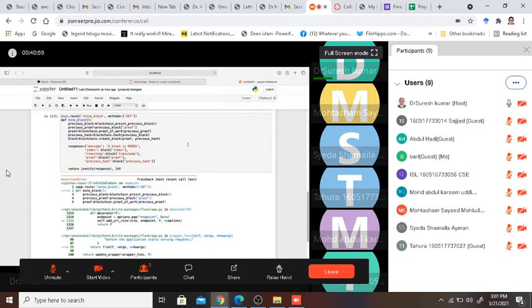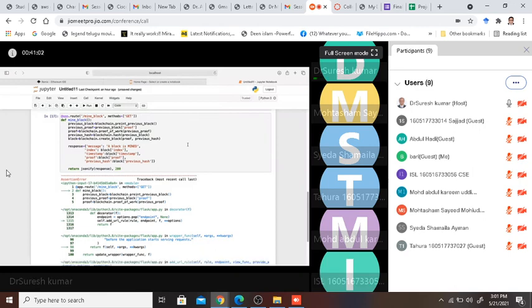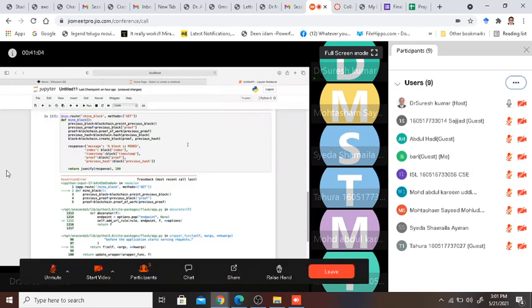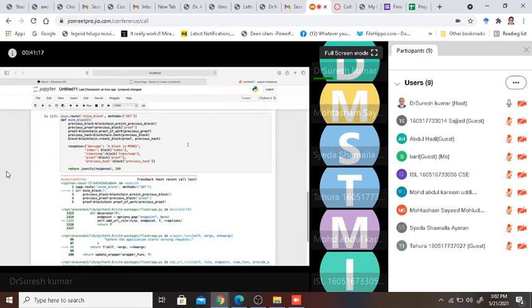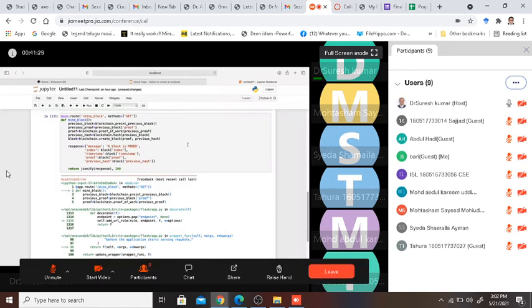I need to say define display underscore chain, and I say my response is the dictionary value of this chain, which is nothing but block dot chain. As well, let's go by the length, which is nothing but the length of blockchain dot chain.